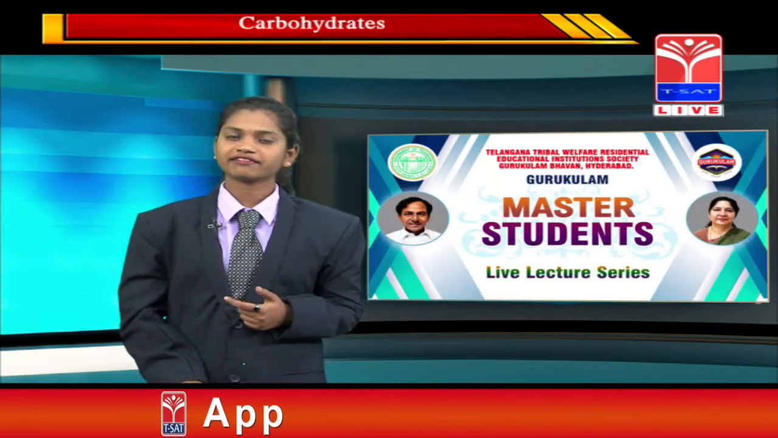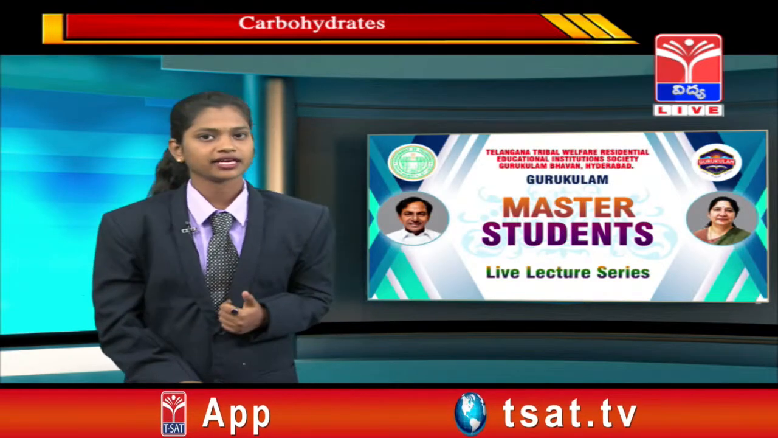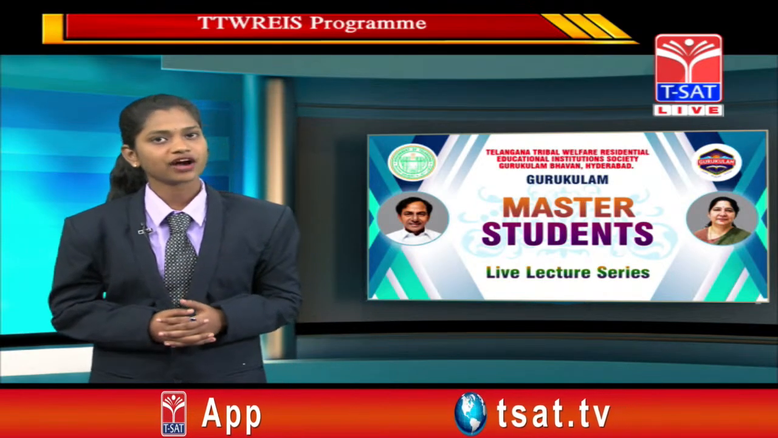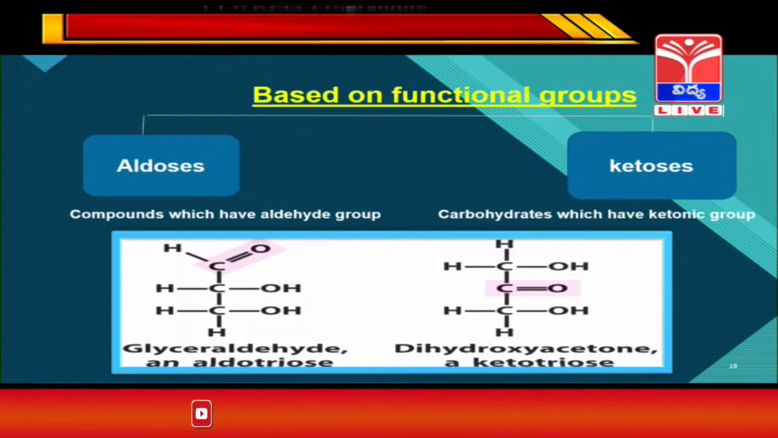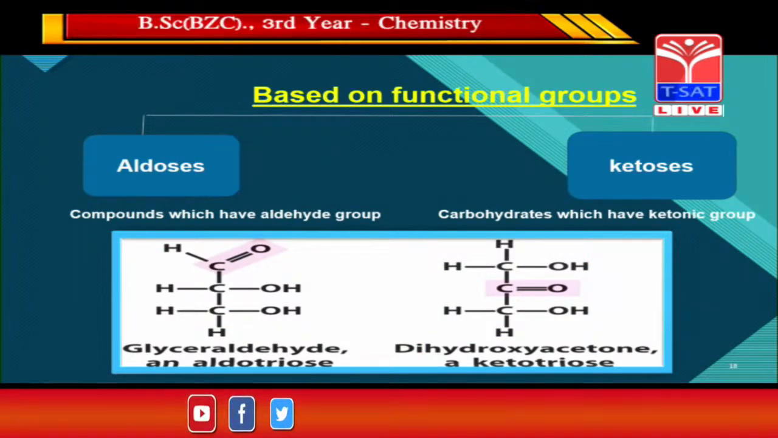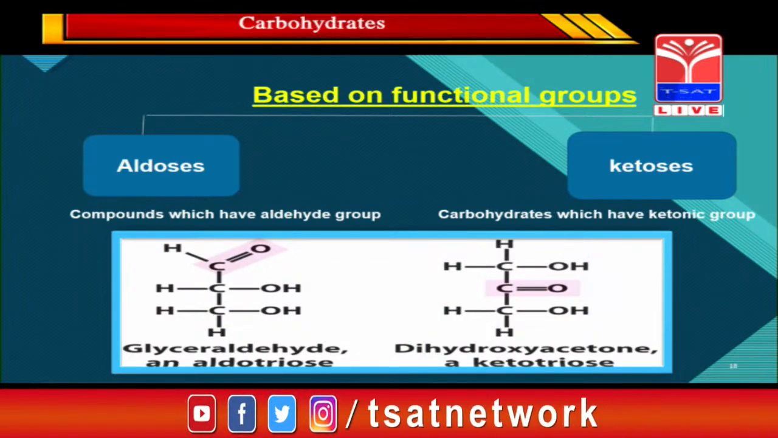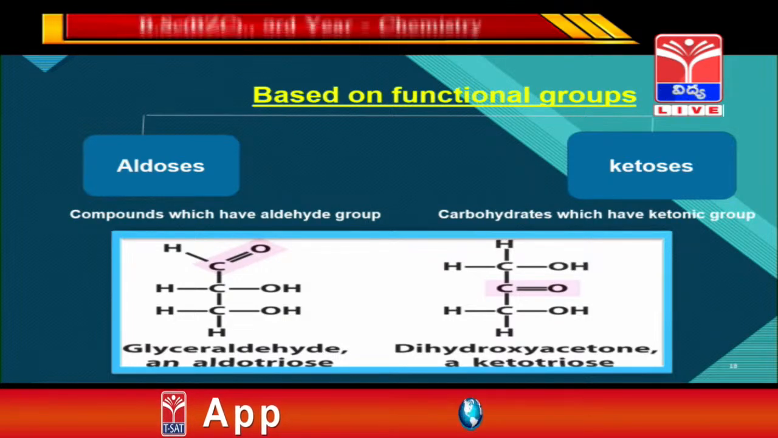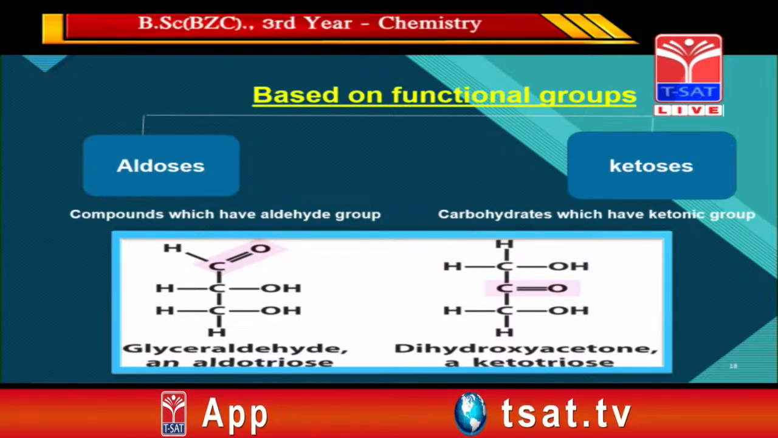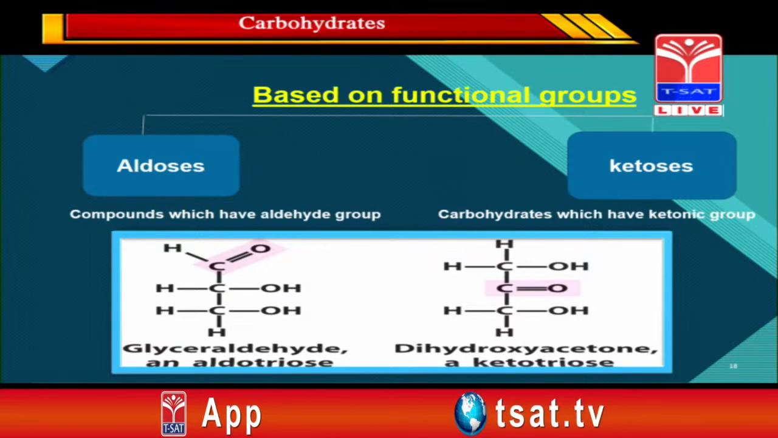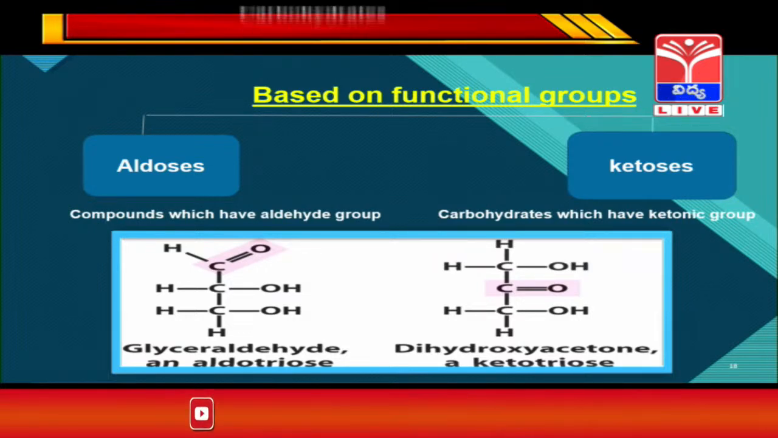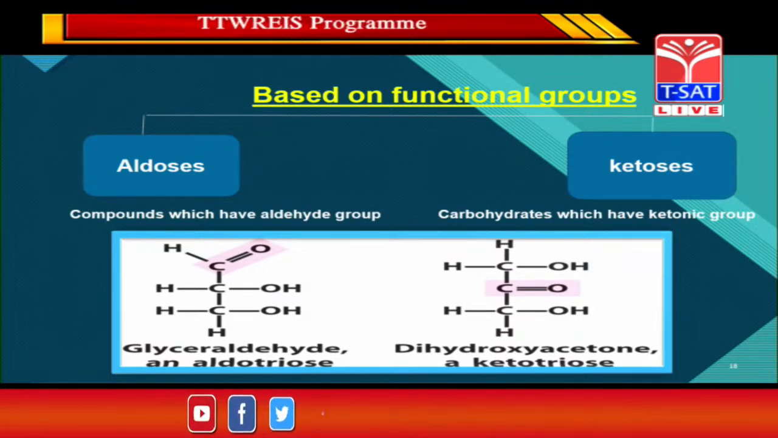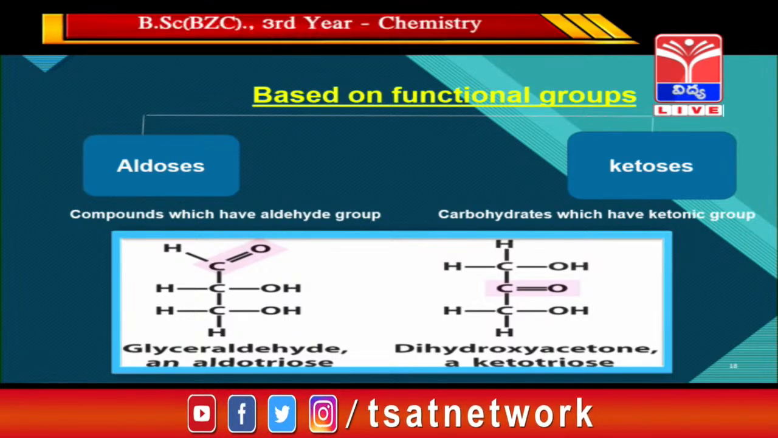And then we have the next classification, that is based on functional group. Based on functional group, these are named into two types. One is aldoses and the next one is ketoses. Aldoses are the carbohydrates which contain an aldehyde group. Here you can see an example of aldoses, that is glyceraldehyde. At C1 it consists of an aldehyde group, that is C double bond O H.